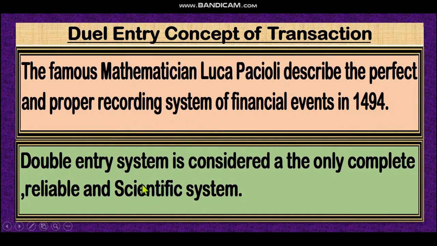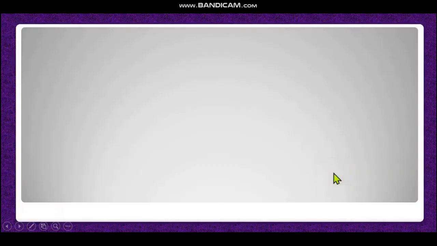Dear student, the double entry system is considered the only complete, reliable and scientific system. Here also there are some MCQs. The double entry system is considered the only complete, reliable and scientific system of accounting.